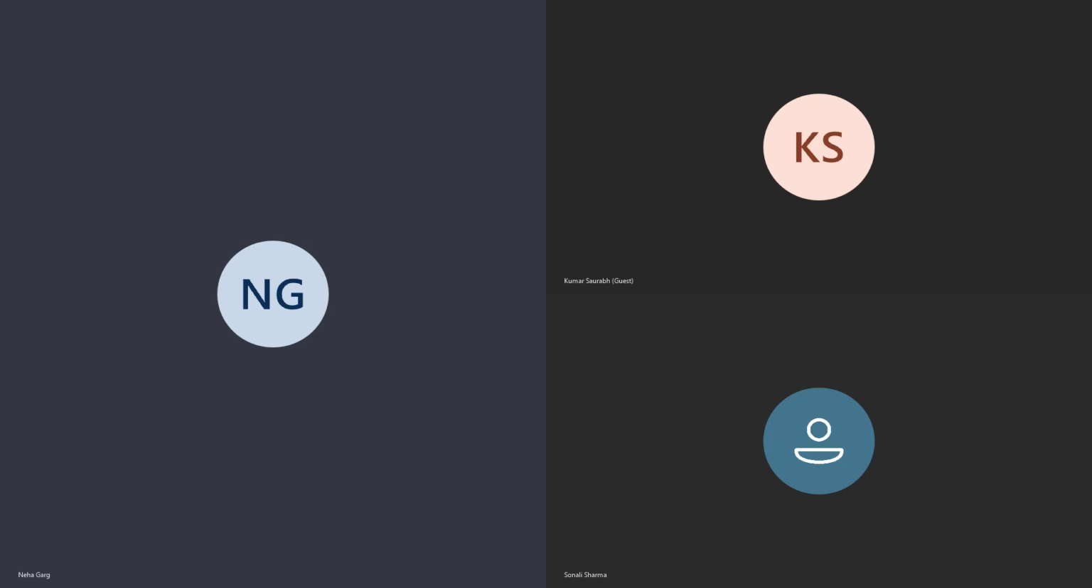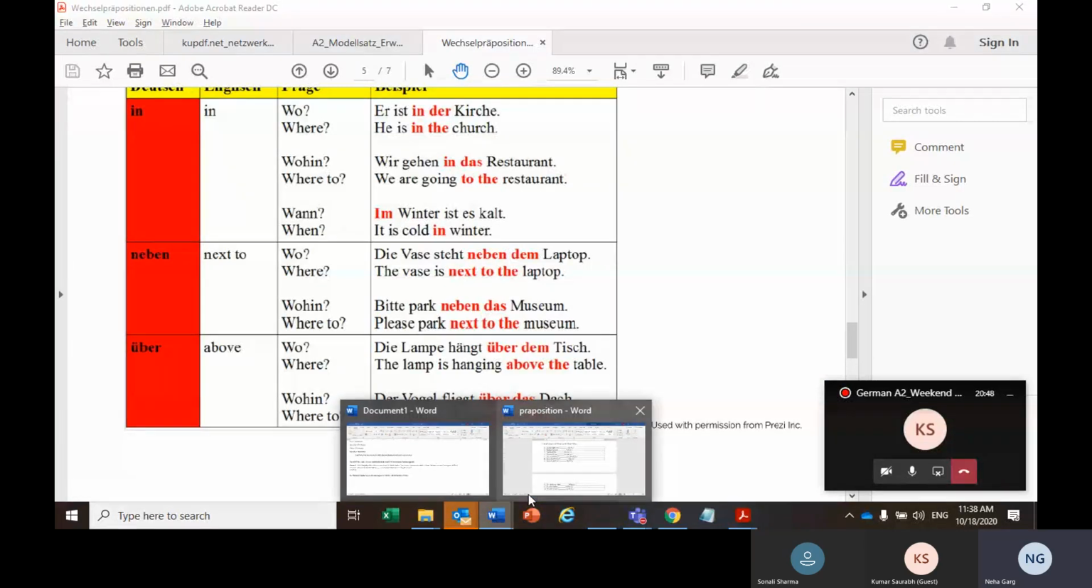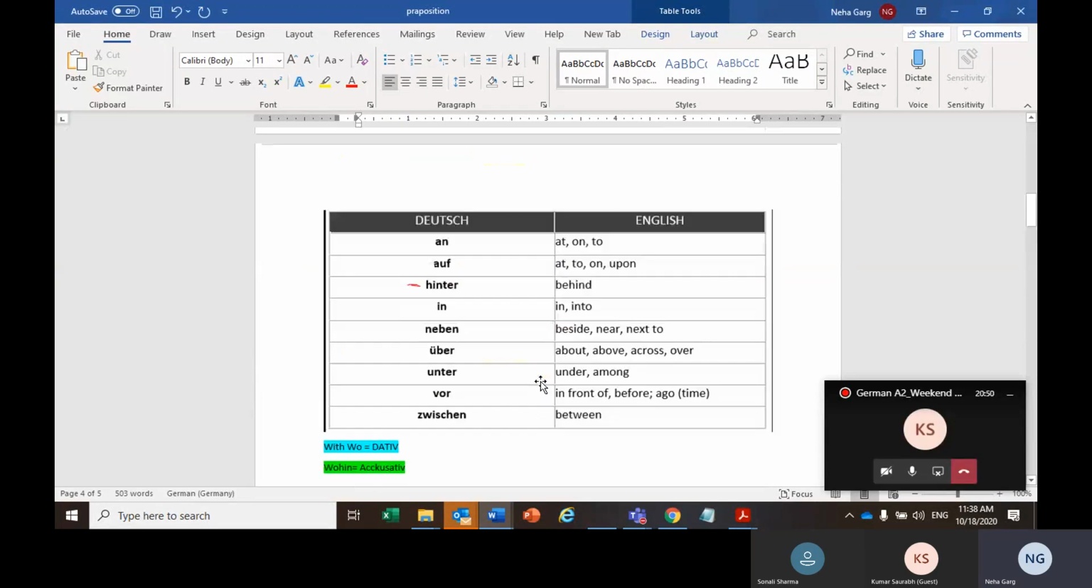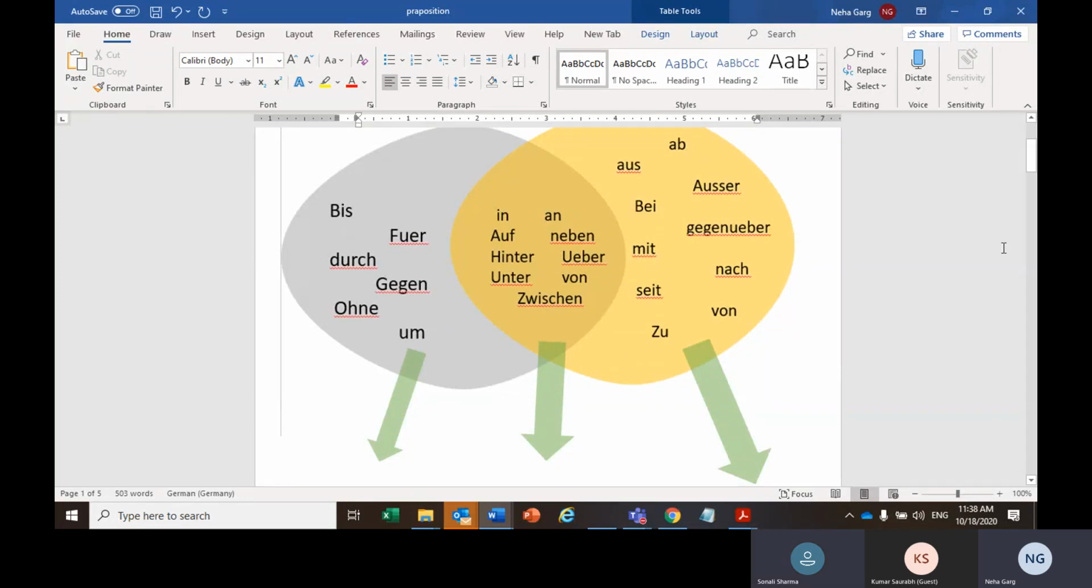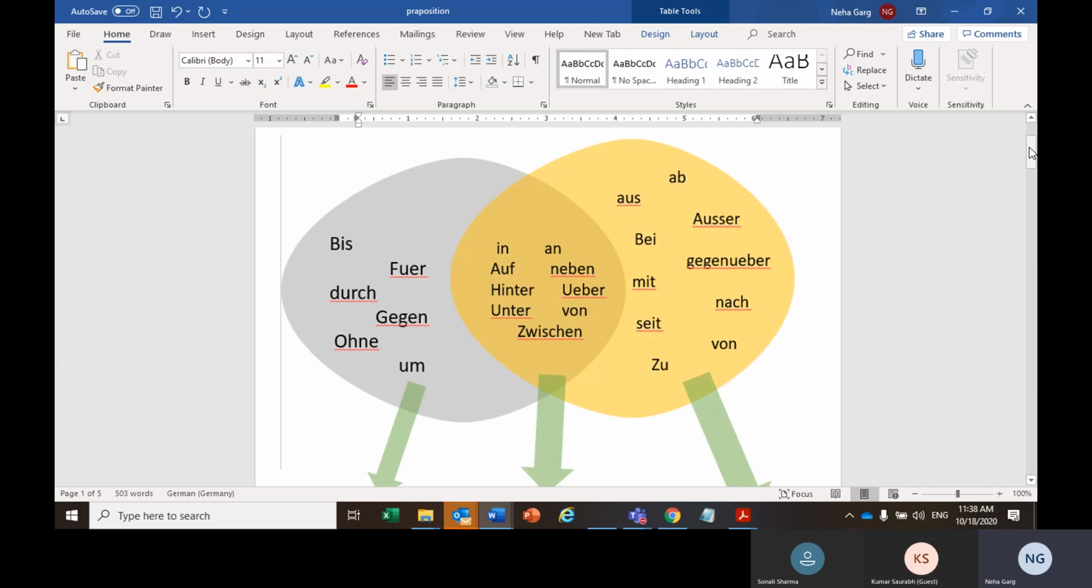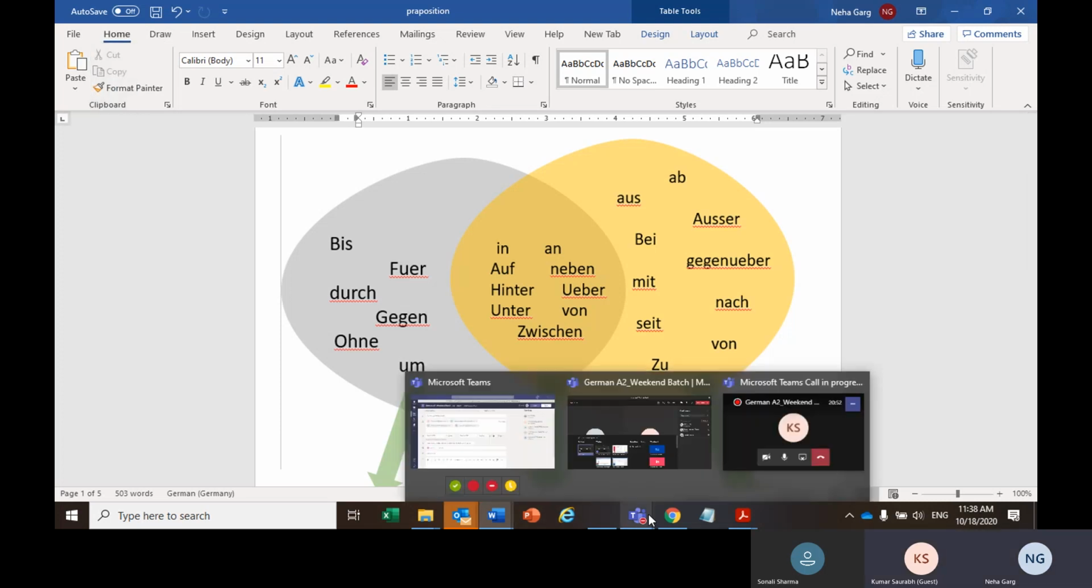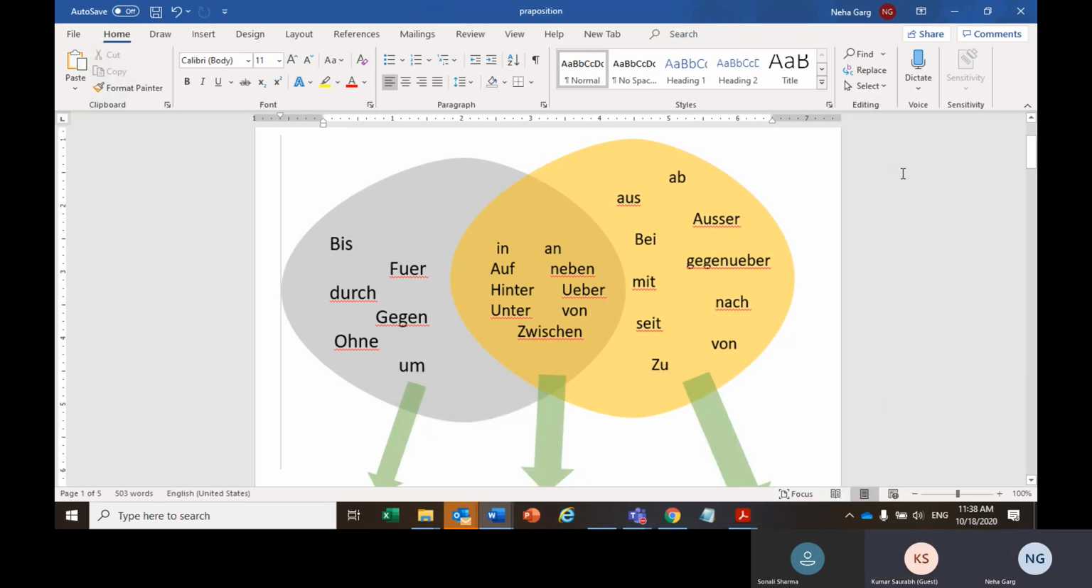So, let me quickly share my screen. Is it visible to everyone? Yeah. Okay. Is it visible to you, Saurabh? Saurabh, are you there? Yeah, it's visible to me. Okay.